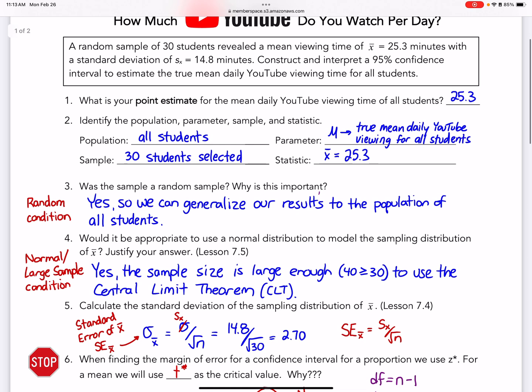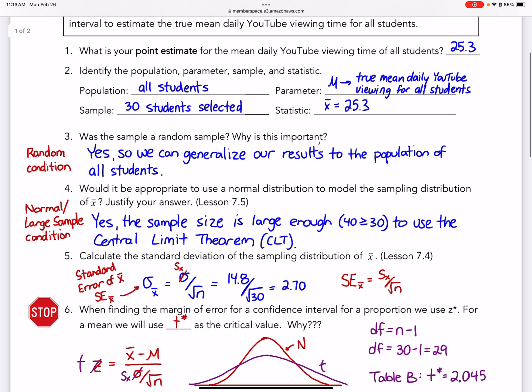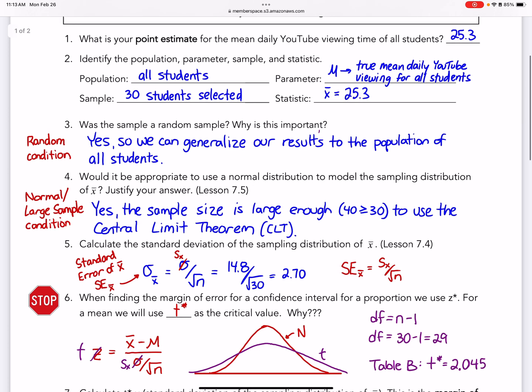Okay, so now when finding the margin of error, remember we used Z star. Now we're using something called T star. And the whole idea of T star is because I don't know my normal model, so I have something called the T distribution, and it looks really similar to the normal distribution. If you're on your table, instead of the table that's in our little formula chart, the white one, that's the Z chart, now you're going to use the T chart, and it's kind of like a pale yellow color.